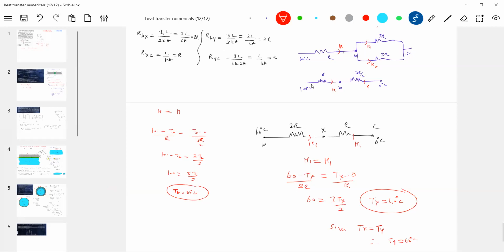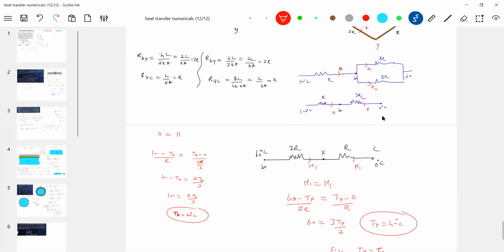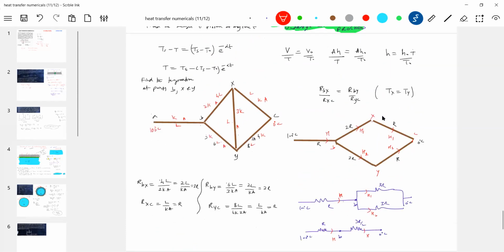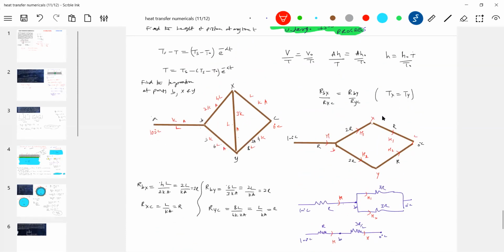Like this, we can find out the temperature of all the points. But sir, how do I come to know? This is called the Wheatstone network condition. I just gave that one. It may not be very important. Just have an idea.